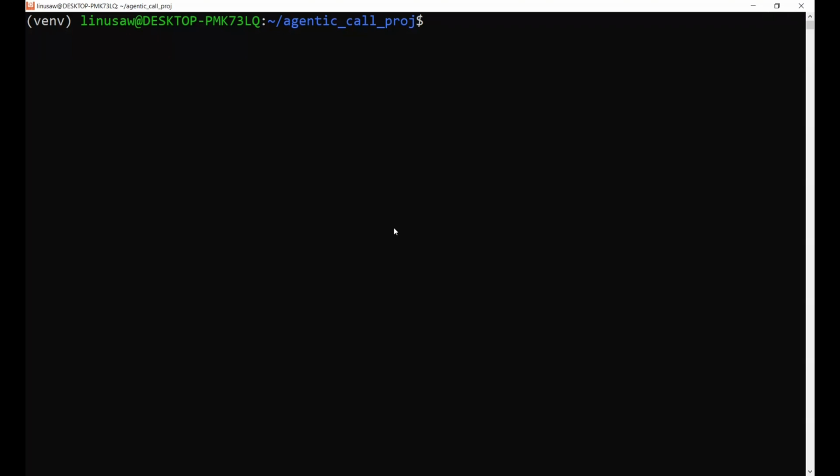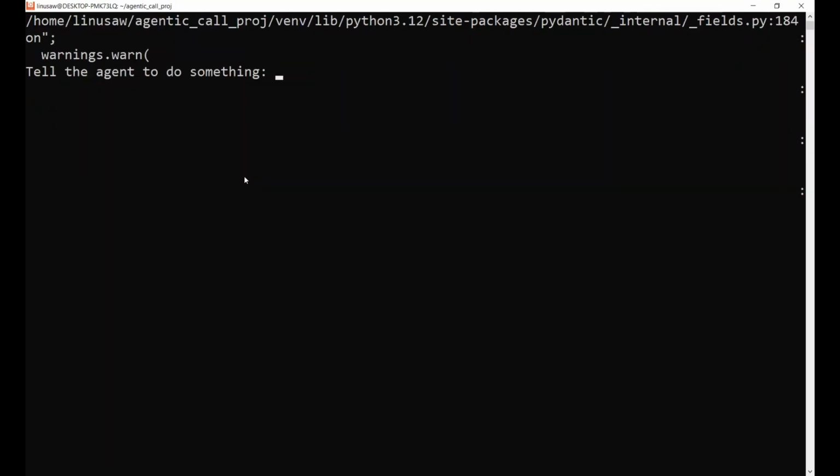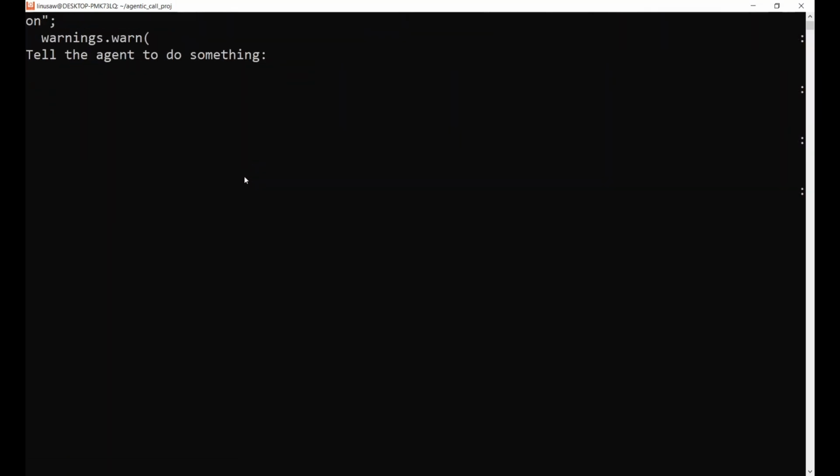We're going to start with the planner module here, which is essentially going to take the user input and try to figure out a plan for the call. So it's going to take things like the intent, what it thinks the user wants it to do. It's going to map out a conversational script, and it's going to create search criteria for the next part. I'll show you that here. So you can tell the agent to do something. You could say search nearby Italian restaurants and check availability for tomorrow.